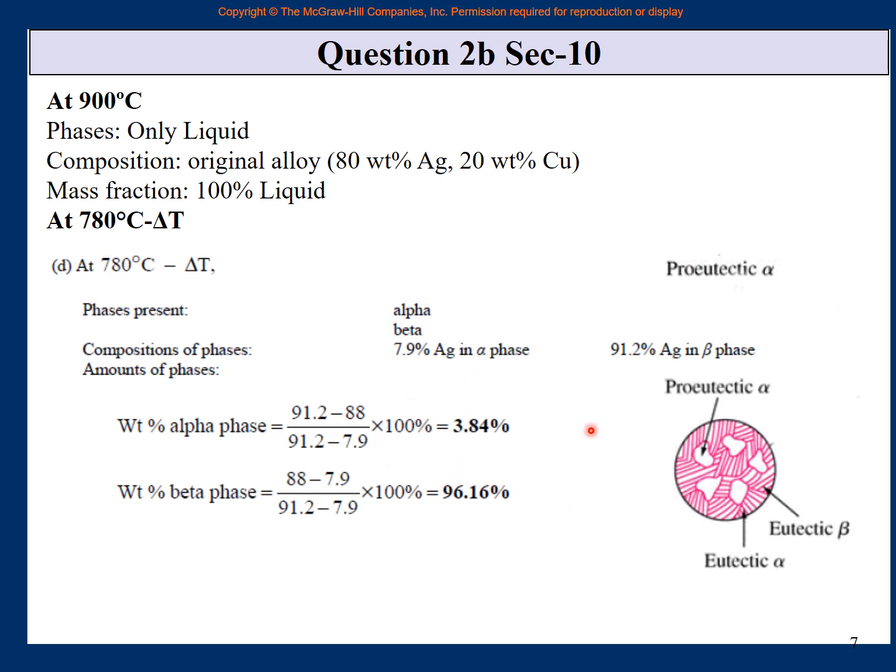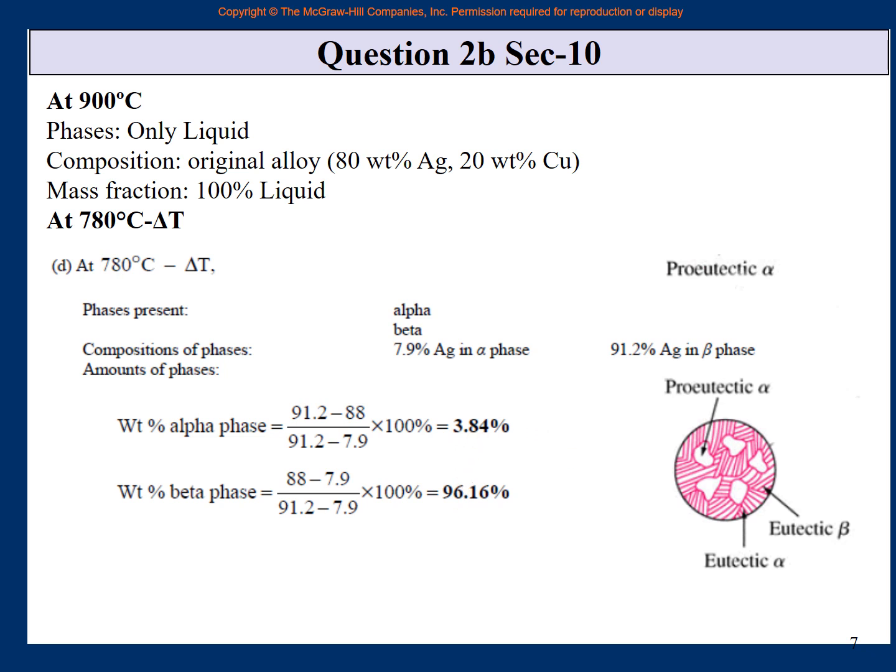So every time you just draw the tie line, and if you are finding alpha, which is on the left, then on the tie line do the lever rule for the right hand side, and when you are doing it for beta, then do it for the left hand side. And if you have done it for alpha, for beta, don't do one minus the other. Do the actual calculation so that you know that if I add both of them, I will get 100. So this is the calculation.